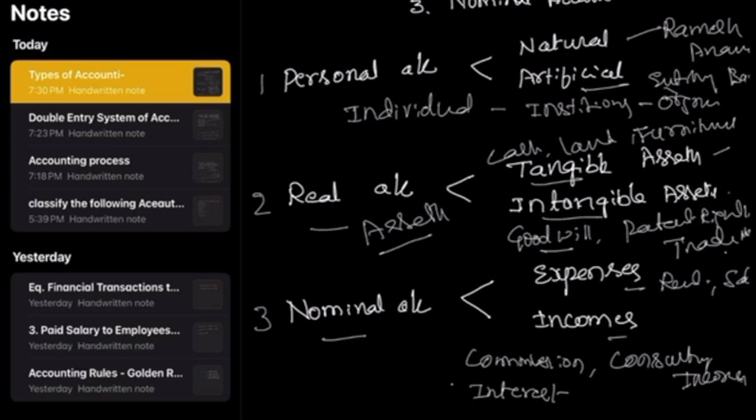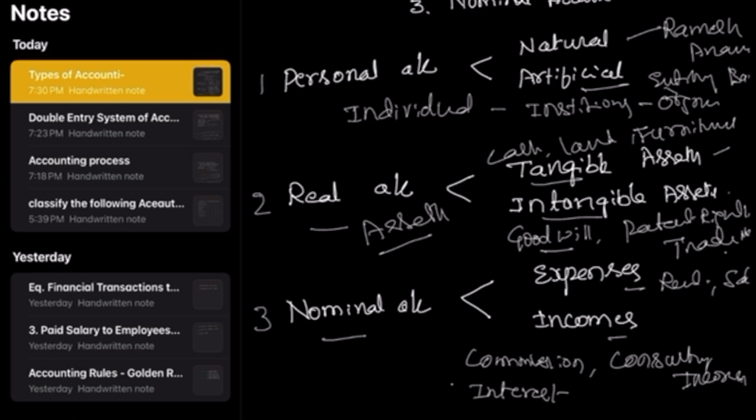The third one is the nominal account, where you identify business expenses and the incomes you earn in running the business. All expenses and incomes are treated as nominal accounts, but which is to be debited and which is to be credited, we'll learn when we go to the accounting rules.